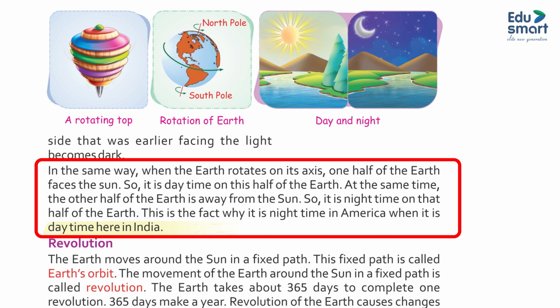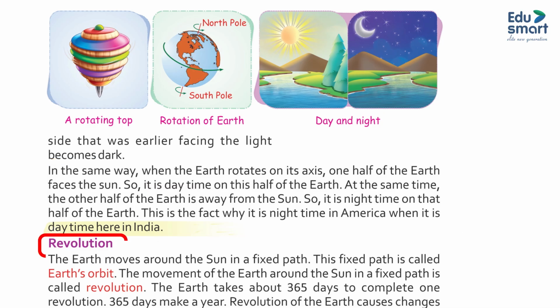In the same way, when the Earth rotates on its axis, one half of the Earth faces the sun. So, it is daytime on this half of the Earth. At the same time, the other half of the Earth is away from the sun. So, it is night time on that half of the Earth. This is why it is night time in America when it is daytime here in India.